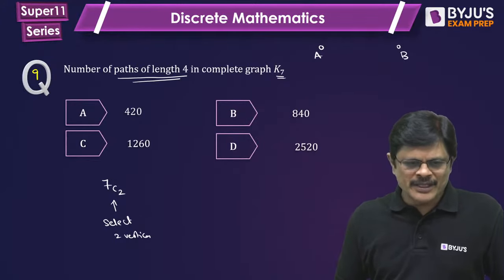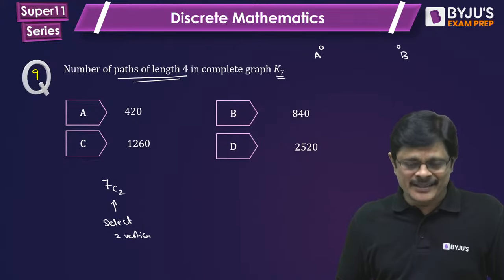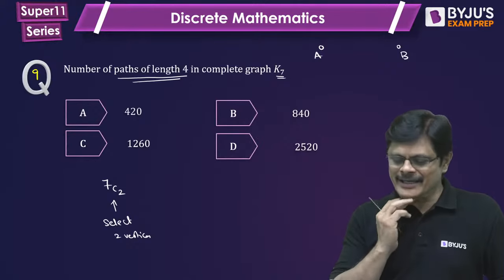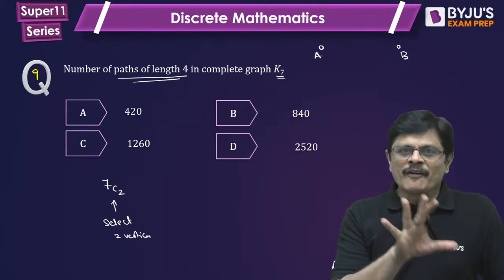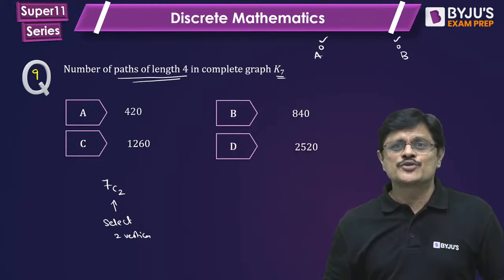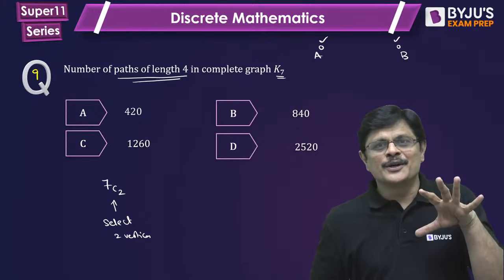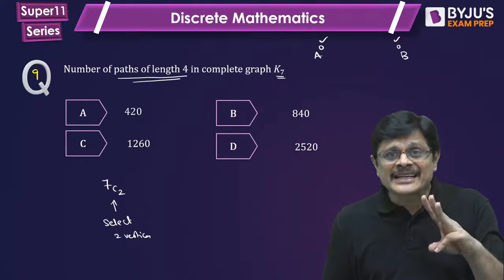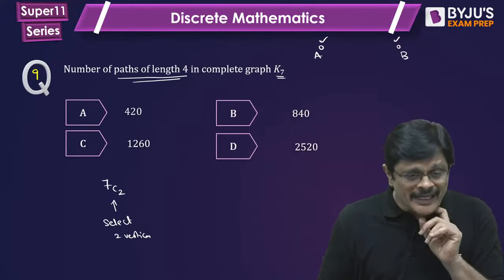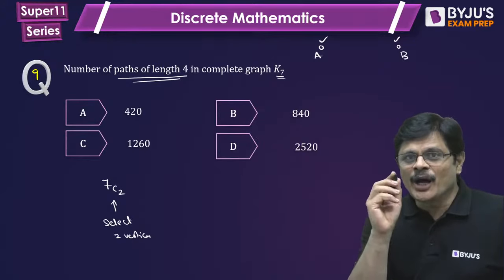Suprajit, very good. Good attempt. Nice way you tried. But there is a small mistake in that. Let us complete that. See, a path of length 4 should involve 5 vertices. 2 vertices are already involved, so from the remaining 5 vertices you have to select 3 vertices. Not only select them, the arrangement should be done. That point I think you missed, Mr. Subrajit Pal.